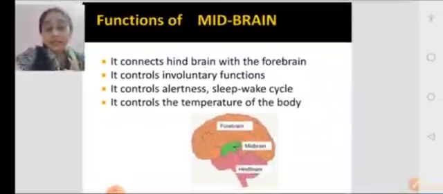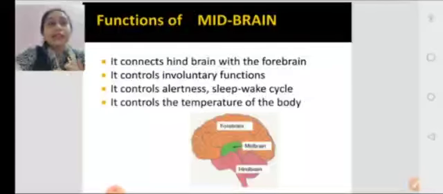It controls involuntary actions. Majority of the involuntary actions it is controlling. It controls involuntary actions such as alertness. We become alert by hearing something. We become alert by looking at some kind of image or some kind of thinking. So that alertness is an involuntary action and is controlled by the midbrain.